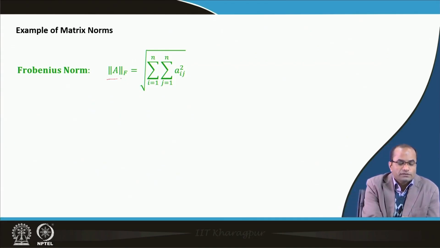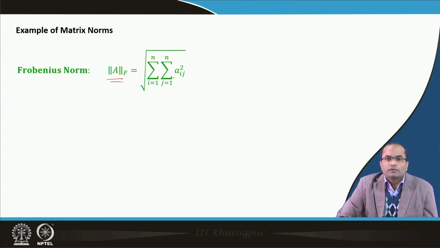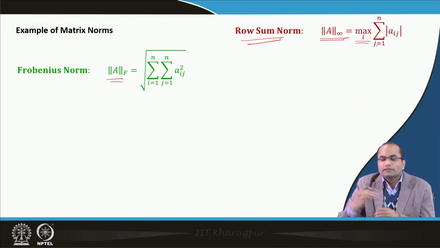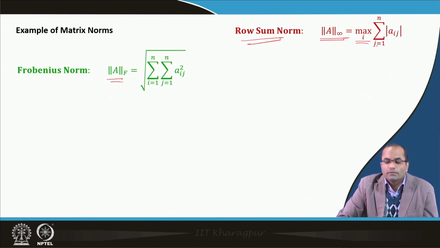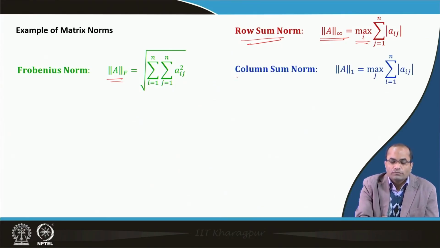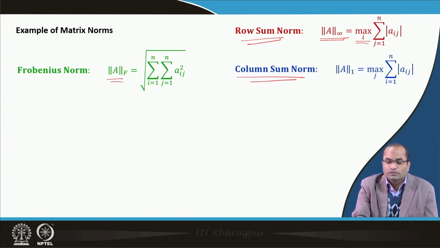One was the Frobenius norm, which was defined using the sum of the squares of all the entries of A. There was a row sum norm, which we denote by the infinity norm of A. We take the sum of the absolute values in each row, and then among these sums we take the maximum one; that is called the row sum norm. There is a column sum norm also, which is the other way around.